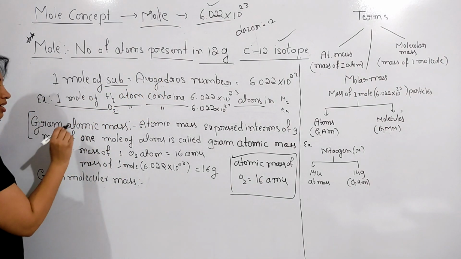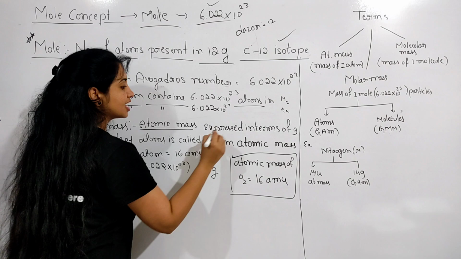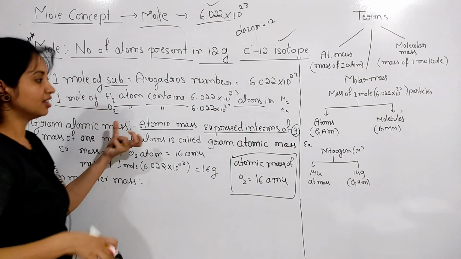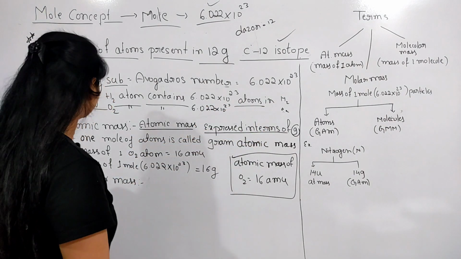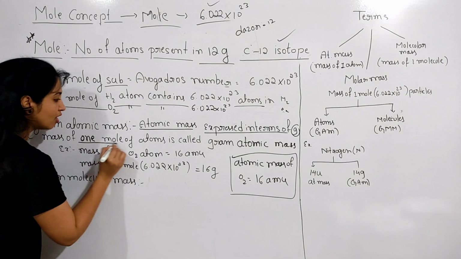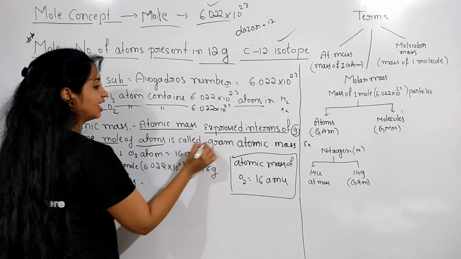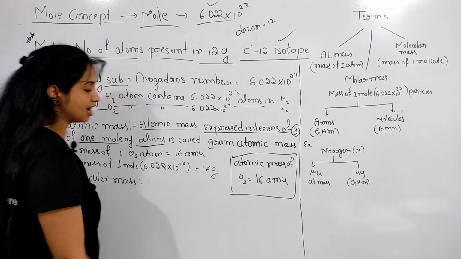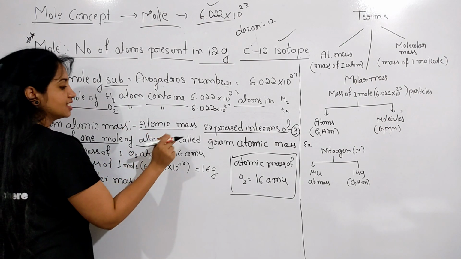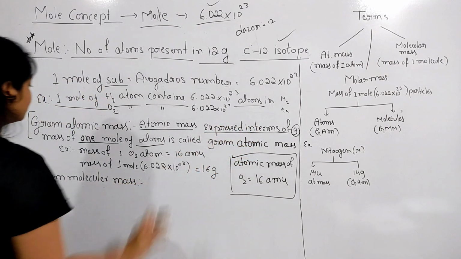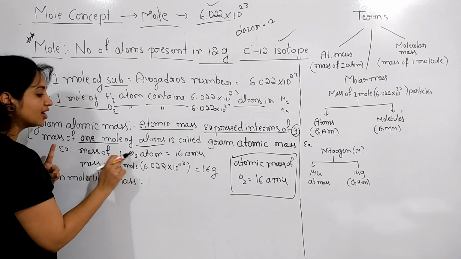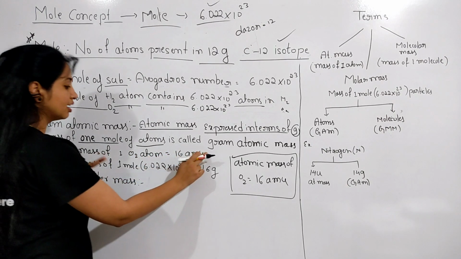Gram atomic mass means the atomic mass expressed in terms of grams, or the mass of 1 mole of atoms is called gram atomic mass. Here, the mass of 1 oxygen atom is 16 AMU.